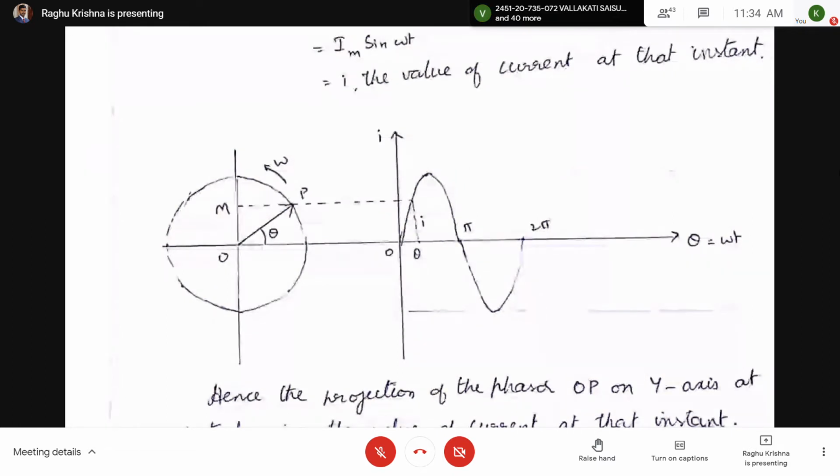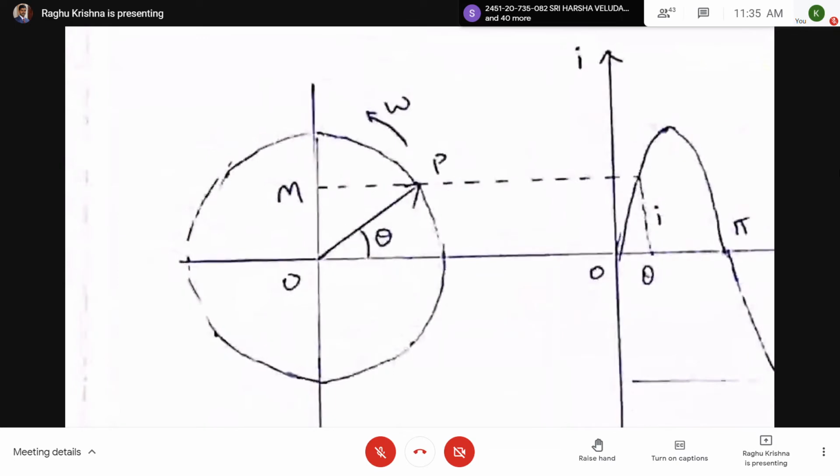Now on the left side you can see a circle and a line OP. Here the line OP is a phasor now. OP is a phasor, I'm going to explain the phasor. OP is a phasor which is rotating at a constant angular velocity omega in anti-clockwise direction. Omega is represented here in the diagram. You can see here omega. Are you able to see the omega?